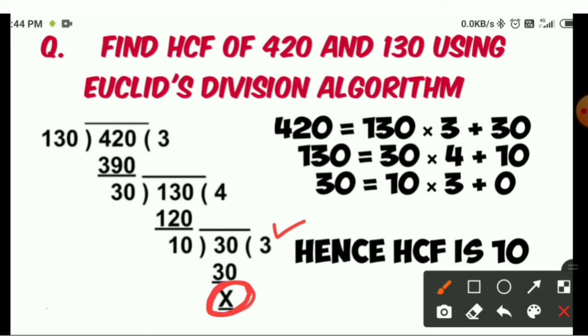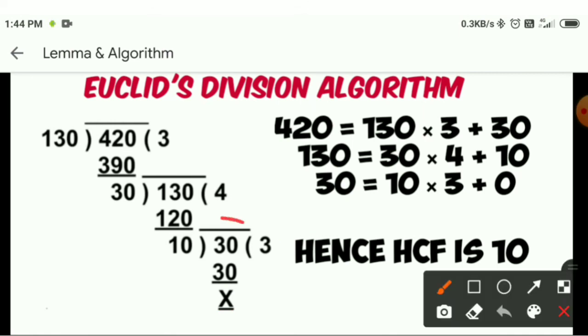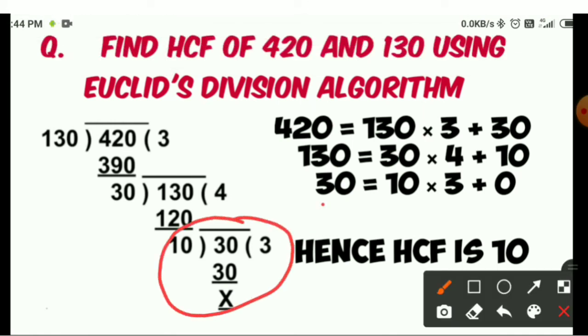Now you can stop here because you get 0 as the remainder, and you write the third step of division as 30 equals 10 multiplied by 3 plus remainder 0.